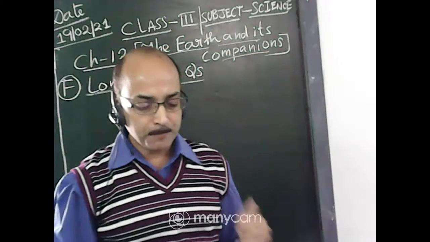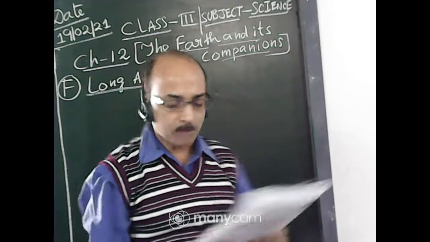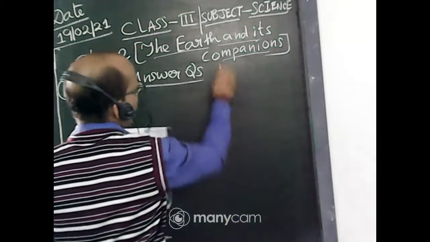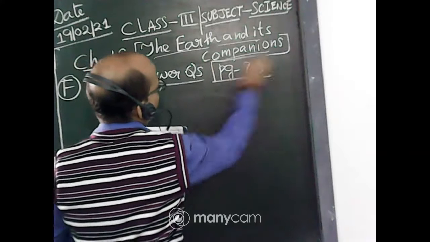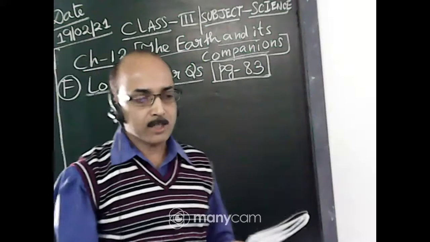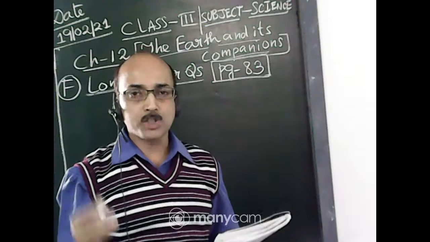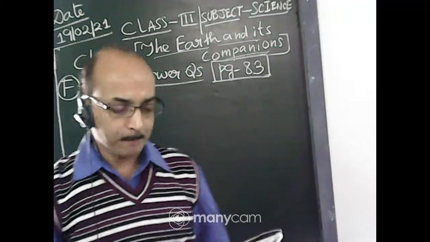Just a recap. 1A question was, what is meant by rotation of the earth? This is page number 83. All of you will refer to page number 83 in your science book, and you must write down the question as well as answer in your science notebook.